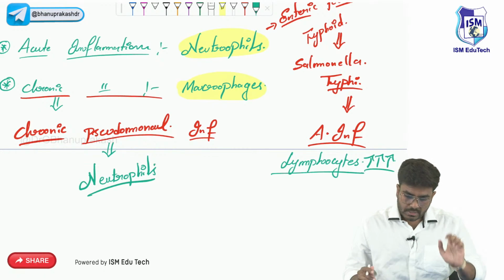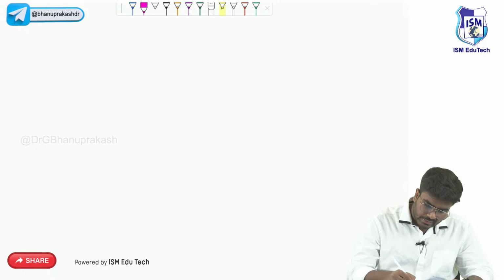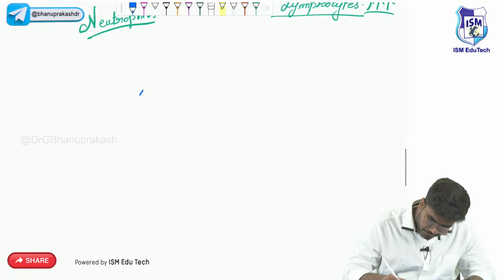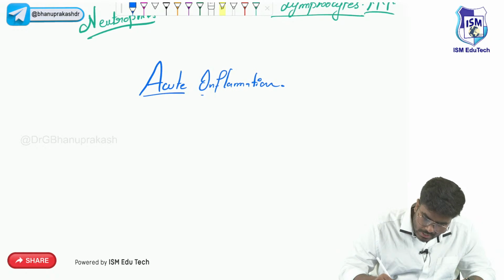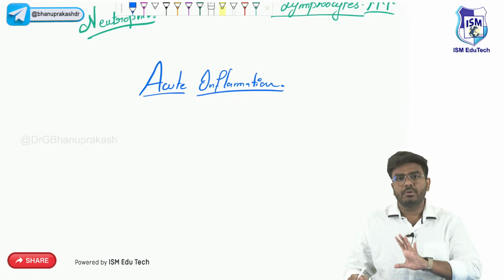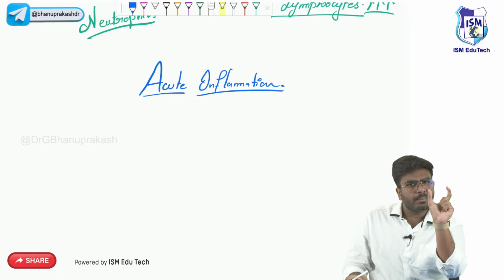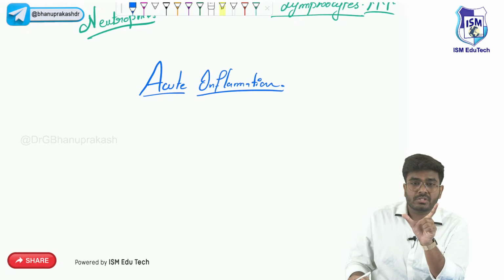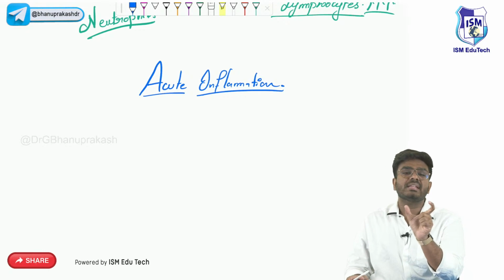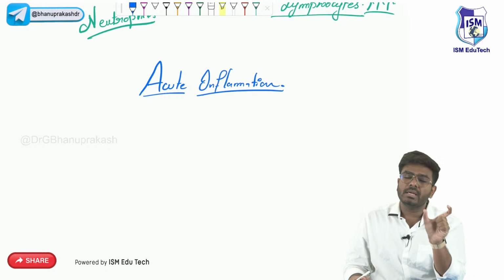The exceptions are also completed. Now, after discussing the exceptions, let's jump into our major topic, that is acute inflammation. In today's class, our target is to complete acute inflammation. What exactly happens in acute inflammation? Duration wise, it happens in a very limited time. One more important point: acute inflammation starts very rapidly and ends rapidly. The predominant cell is going to be the neutrophil.